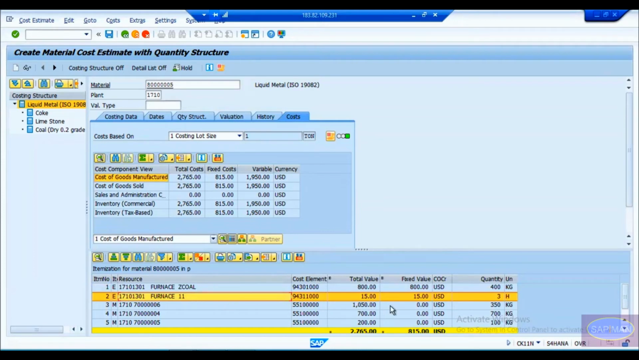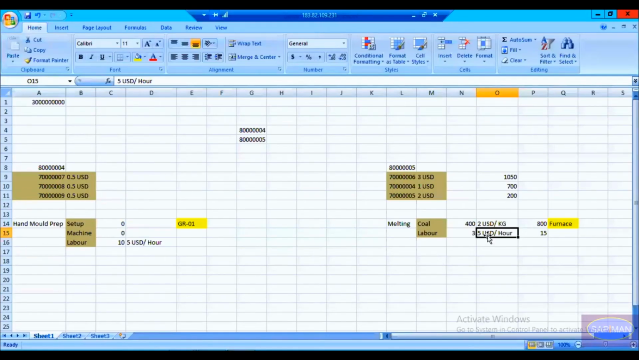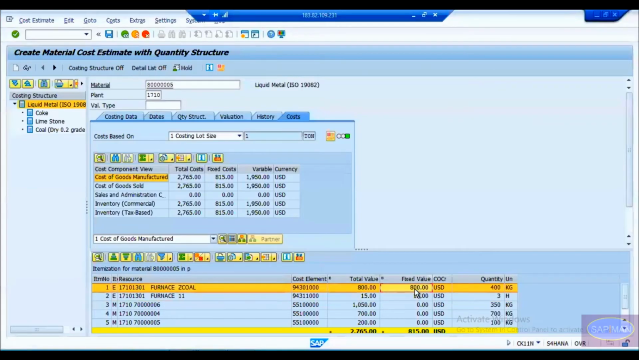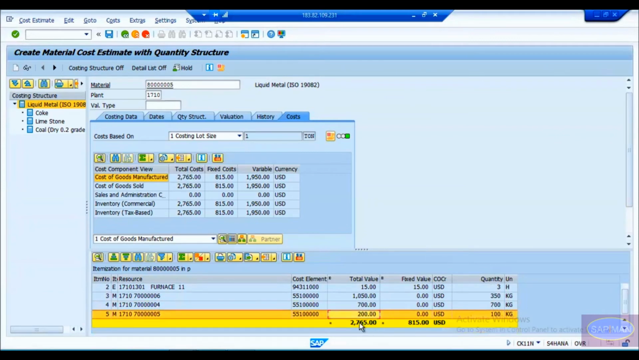It is 11, and it is showing $15. 3 hour is equal to $15. Why? Because 3 hour times $5. So 800 plus 15, right? So that's what you can see here. The fixed price became 800 plus 15, and then the material price of this is 1050, 700, and so this is basically the total price. If you look into the total price, operation cost, I mean, this fixed value is the operation cost. So for operation cost, it is 850 US dollar.